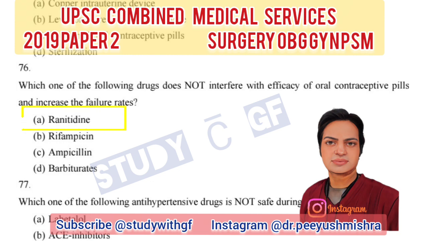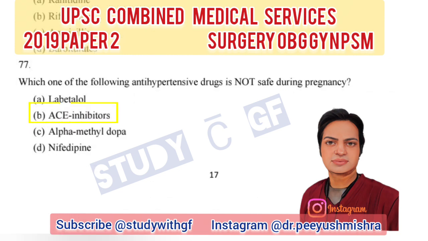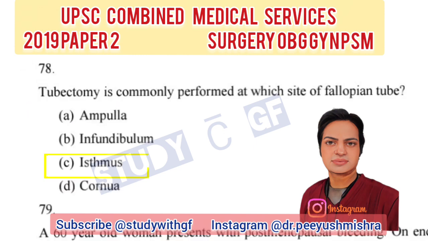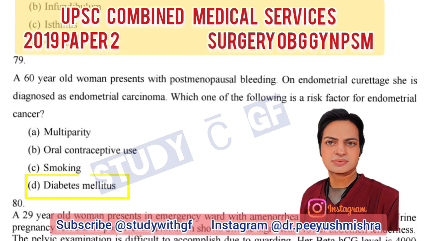rates? Ranitidine. Which of the following antihypertensive drugs is not safe during pregnancy? ACE inhibitors. Tubectomy is commonly performed at which site of fallopian tube? Isthmus. A 60-year-old woman presents with postmenopausal bleeding. On endometrial curettage, she is diagnosed as endometrial carcinoma. Which of the following is a risk factor for endometrial cancer?